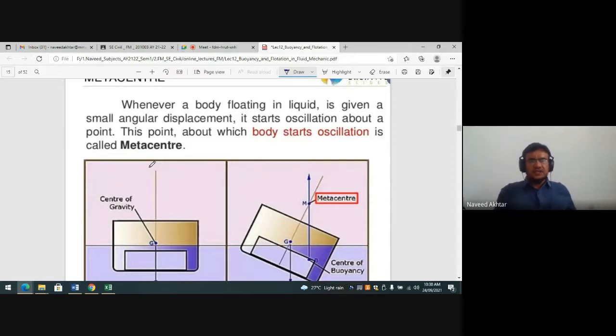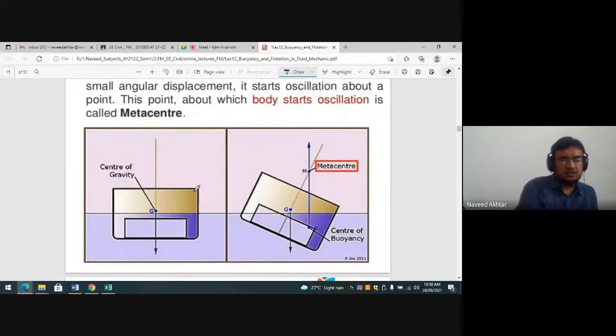When a body floating in the liquid is given a small angular displacement, it starts oscillating about a point. This point about which the body starts oscillation is called the metacenter. So the metacenter is defined as the point about which a body oscillates when it is given a small angular displacement. This is the stable condition you can see.